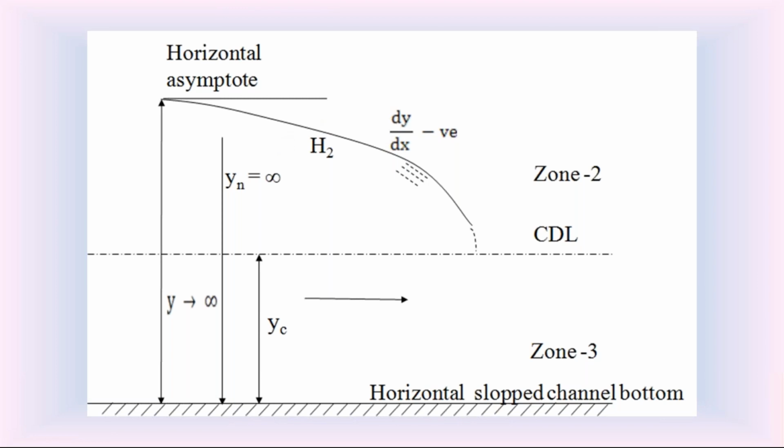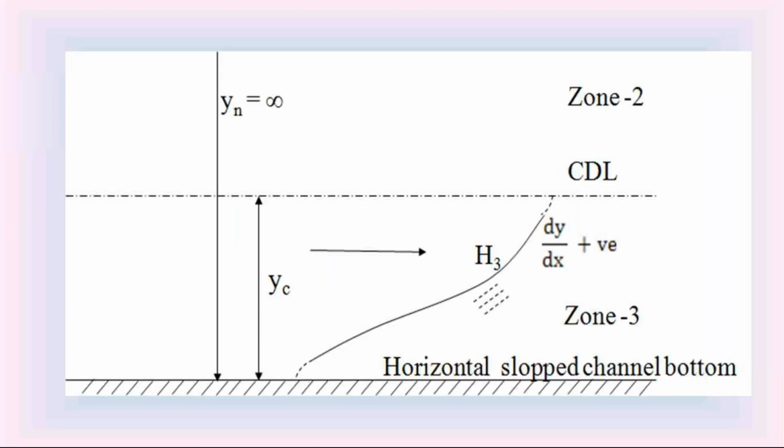The next one is H3 water surface profile. If the water surface in the horizontal slope channel is in zone 3, it is called H3 water surface profile. In zone 3, the slope dy by dx is positive.